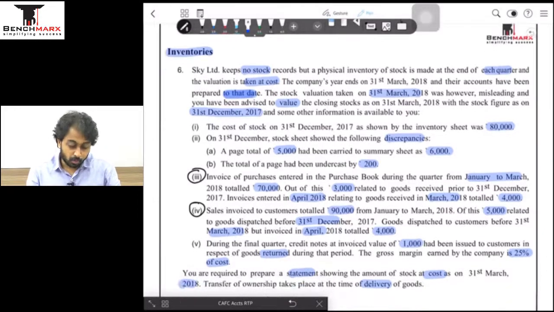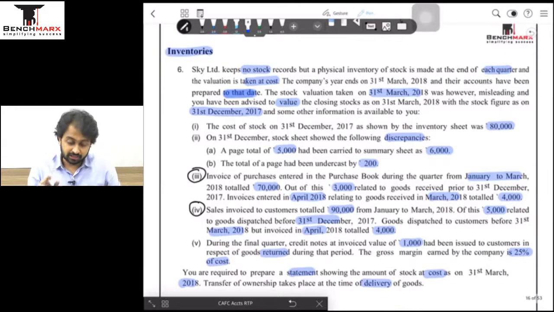ठीक है. Number 1, the stock on 31st December 17 showed was 80,000, which has been just taken care of. Then on 31st December the stock sheet showed the following discrepancy. मतलब mistake है अपना.